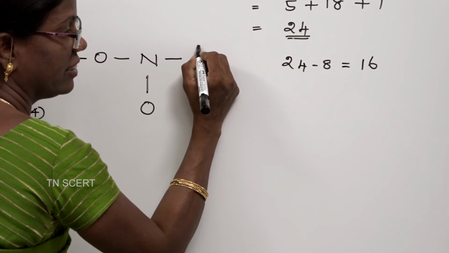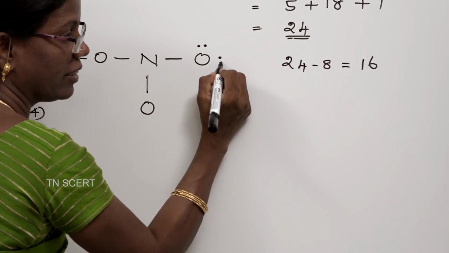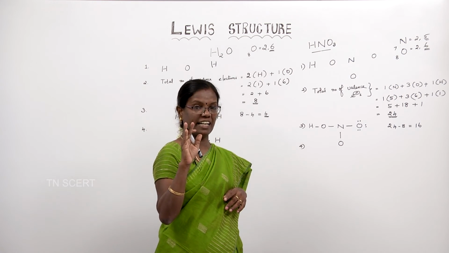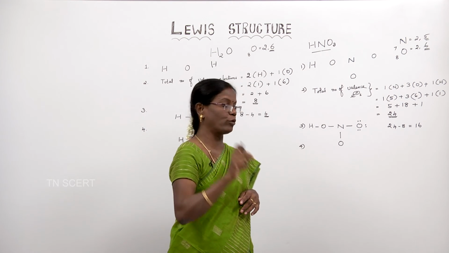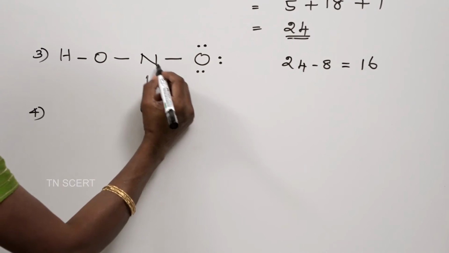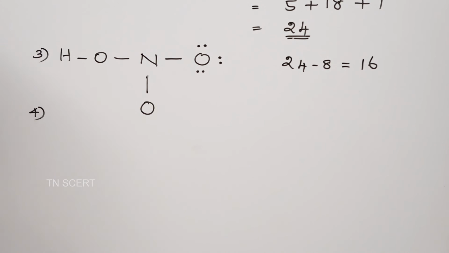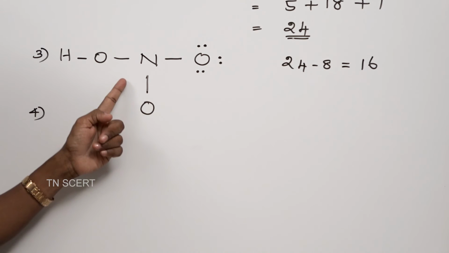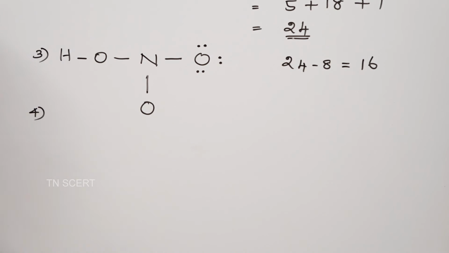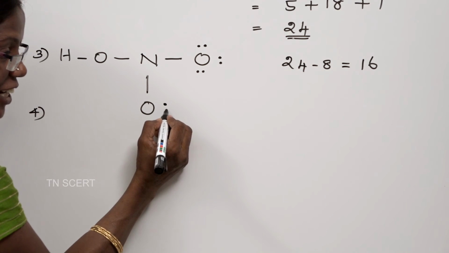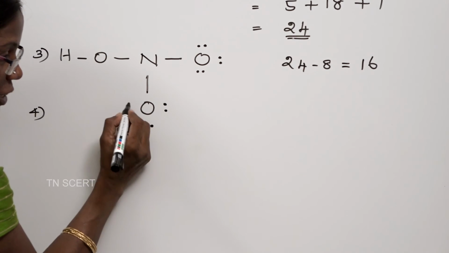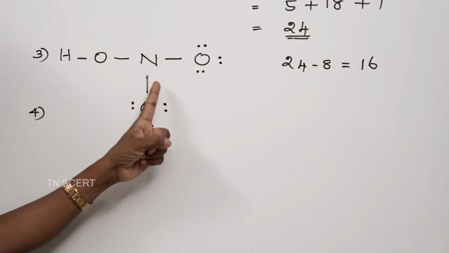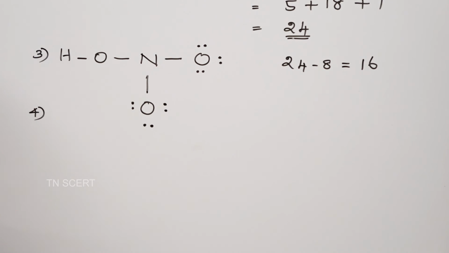See, I am writing those 6 electrons like this. See, you should not write the electrons separately. You have to indicate the electrons in electron pair only. And for this, so 8 is over. Now, for this oxygen, there is a bond. Again, 2 electrons are there. In that bond, we need still 6 more electrons. So, those 6 electrons can be denoted like this. This is over. See, 2 plus 2 plus 2 plus 2, 8 electrons.